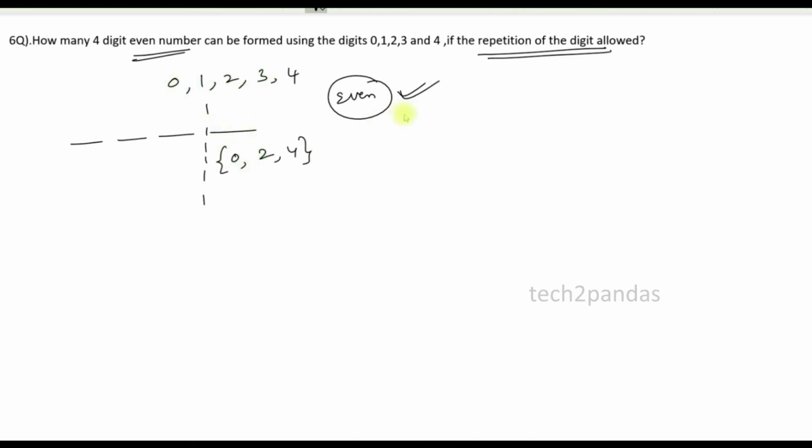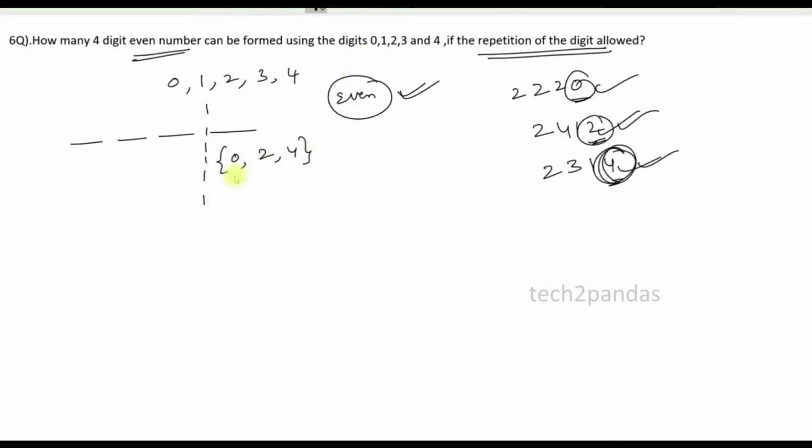For example, a number ending with 0, like 2220, we can call it an even number. 2412, we can call an even number. Like 2003, 2314, we can call an even number. The ending digit should be 0, 2, or 4, by using these digits I am talking about. So the possibilities are 0, 2, 4.